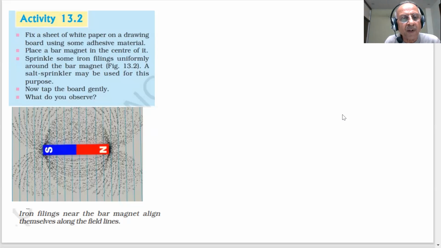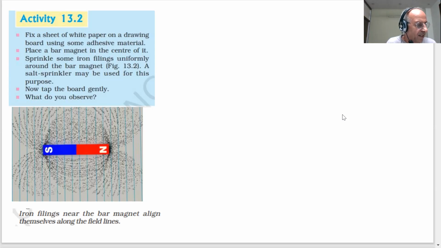This is a bar magnet. You can see the bar magnet, north, south. Fix a sheet of white paper on a drawing board using some adhesive material. Place a bar magnet in the center of it. Sprinkle some iron filings uniformly around the bar magnet. A salt sprinkler may be used for this purpose. Now tap the board gently. What do you observe?